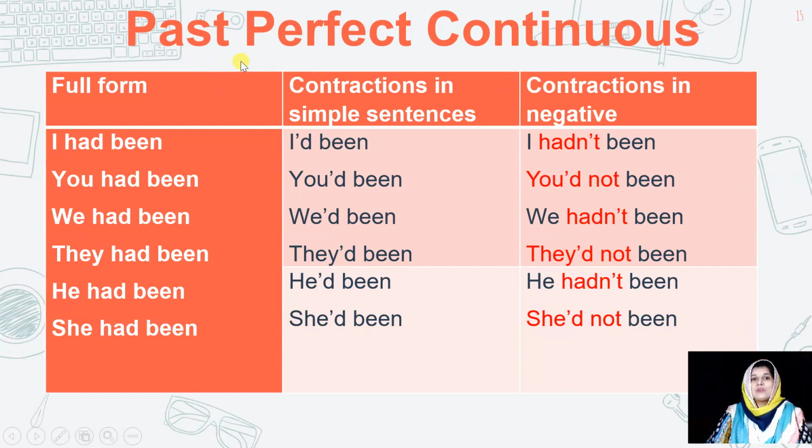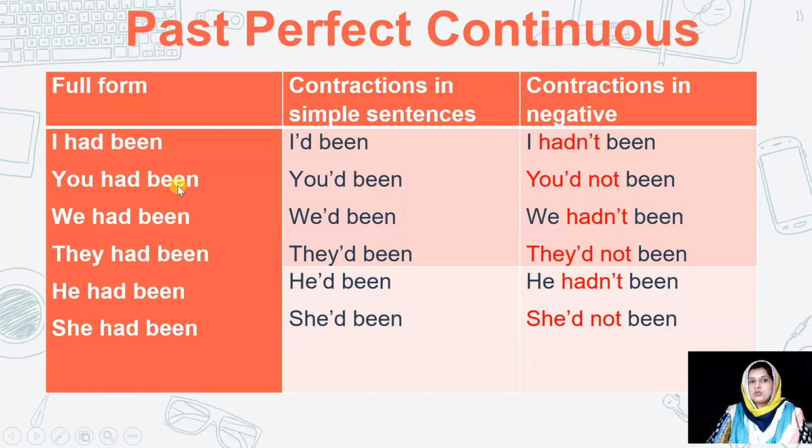Okay, now we'll see how to make the contractions in past perfect continuous tense. Here in this column we have full form and then contractions in simple sentences we'll see. After that we'll see contractions in the negative sentences. For example, I had been would be converted into I'd been. You see, I have removed ha and instead we just added apostrophe. And how would you pronounce it?